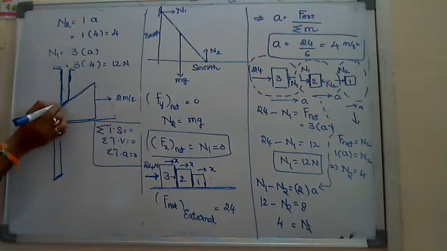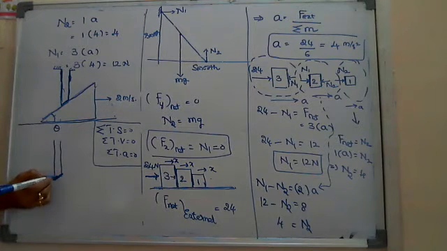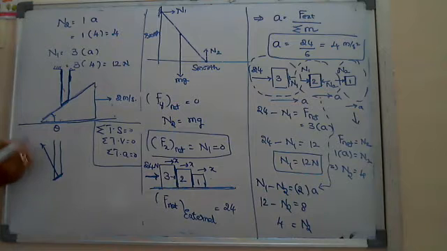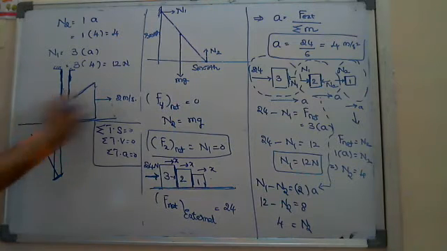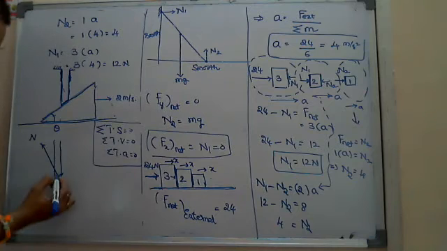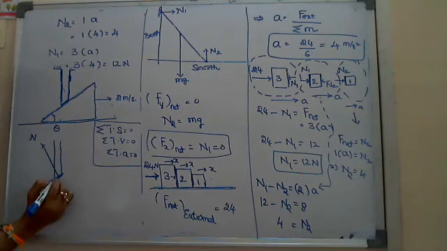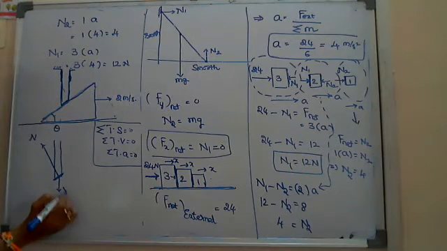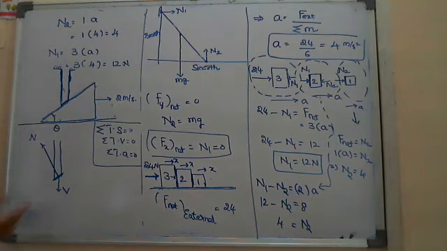Here, this will be the normal reaction on the rod, perpendicular to the surface. When it tries to move forward, it comes down with some unknown velocity v. That v is what he is asking. This is one surface for the rod.